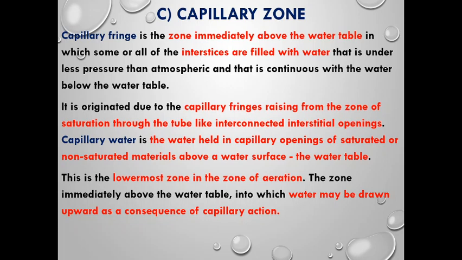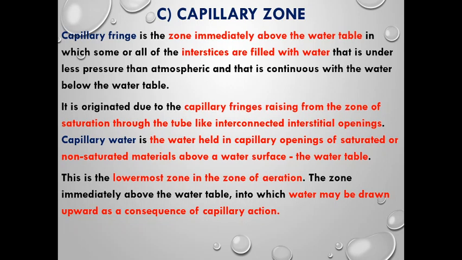This water will rise up, and it originates from the capillary fringes rising from the zone of saturation through the tube-like interconnected interstitial openings, which means the pores in the soil start behaving like tube-like structures, creating capillary forces in those pores and sucking water upwards. This water is called capillary water, and it is found above, and very near to, the water table.